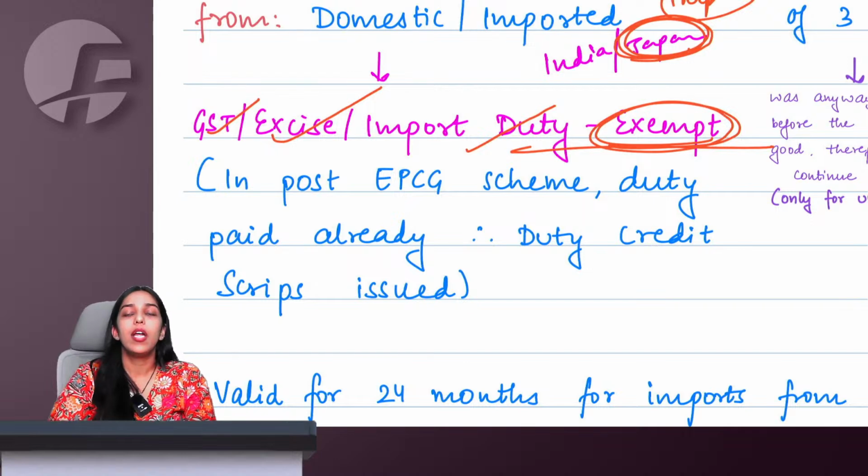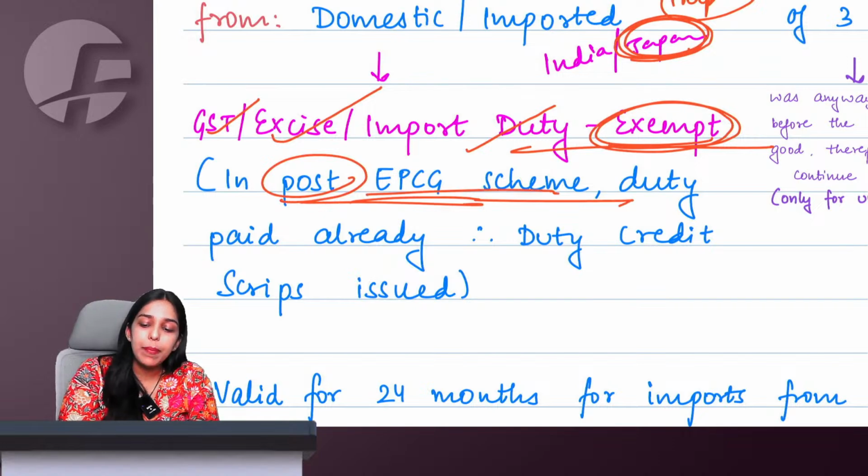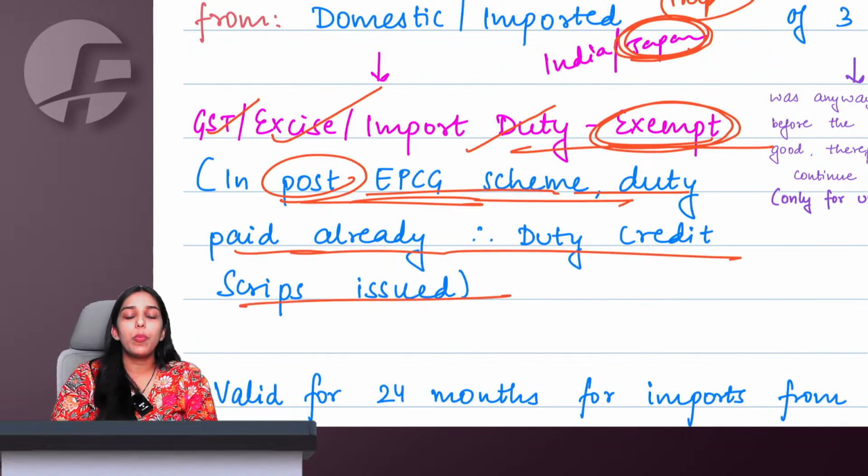Everything will be exempt. Do not worry about the same. In the post-EPCG scheme, let us say I imported, I paid all the duties, I made the export, and now I am showing to the government that it is post-EPCG, duty already paid. No problem, you can get scripts for the same. Pre is also possible, post is also possible here.